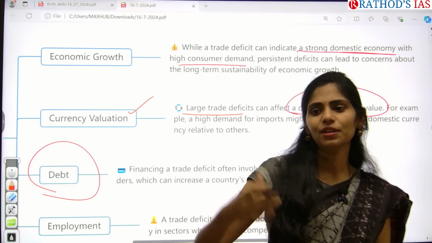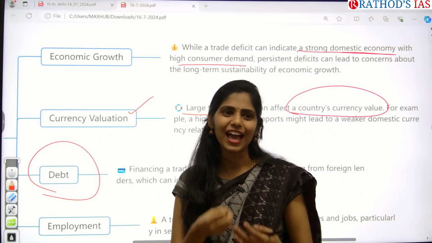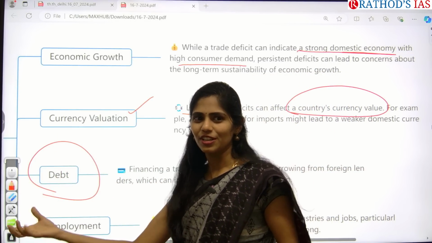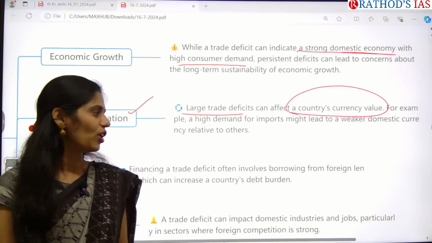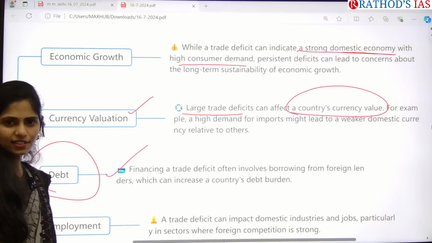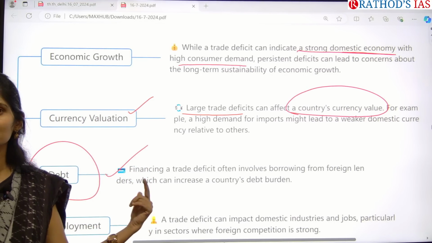Increase. So when we are importing more, we have to pay more. If we don't have enough, we have to borrow somewhere and provide them. So what happens? Debt will increase. So there will be an increase in the country's debt burden.